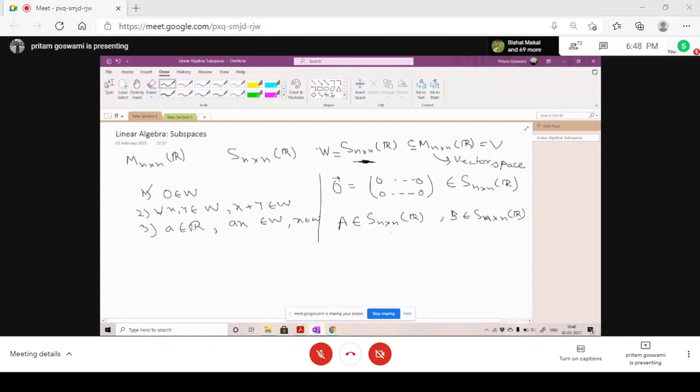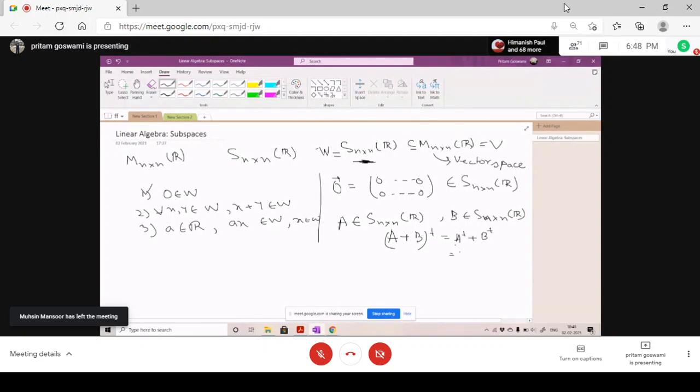So you know that A plus B transpose equals A transpose plus B transpose. It is known to all, I guess. Yes, sir. Now A belongs to the set of all symmetric matrices, right?